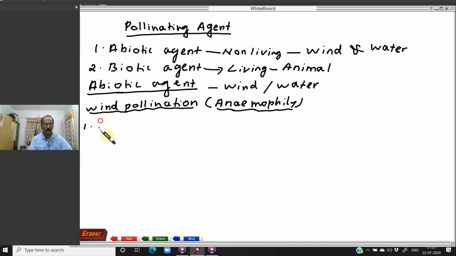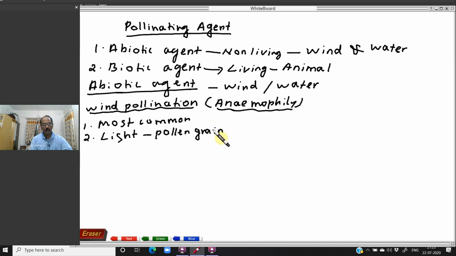Comparing water and wind, wind is the most common and water is very less. And the pollen grains are light. The pollen grains are very light. Why are the pollen grains light? Because they have to be carried through the wind.